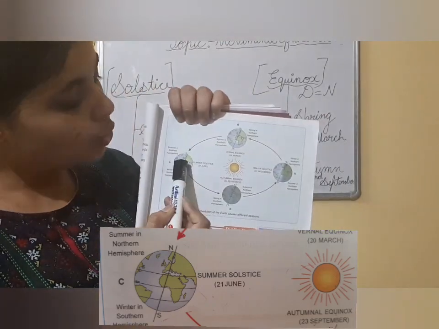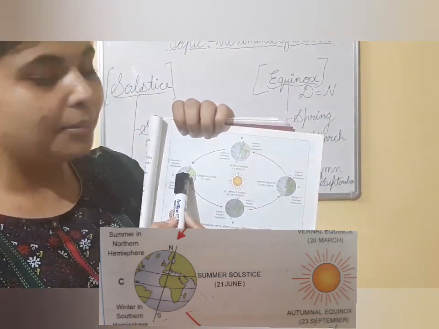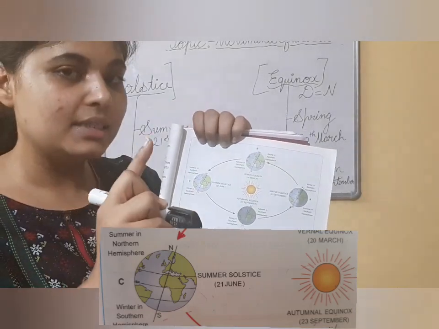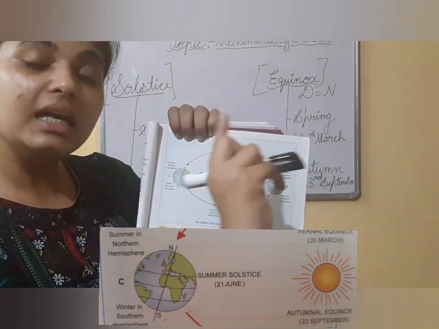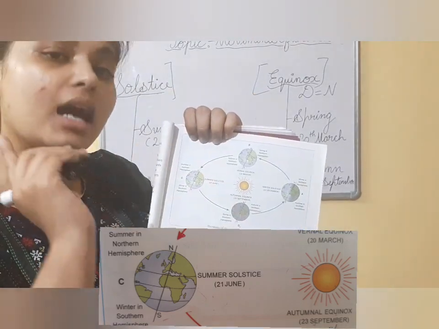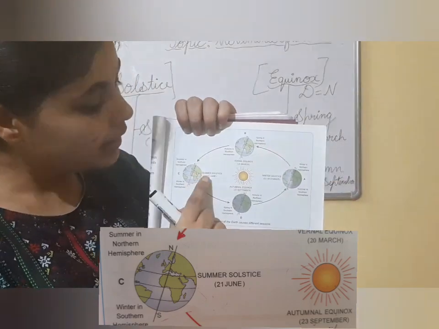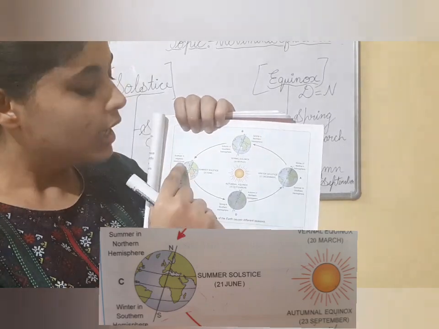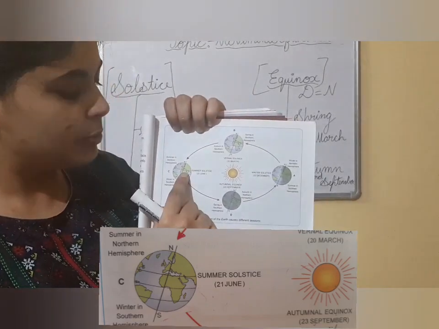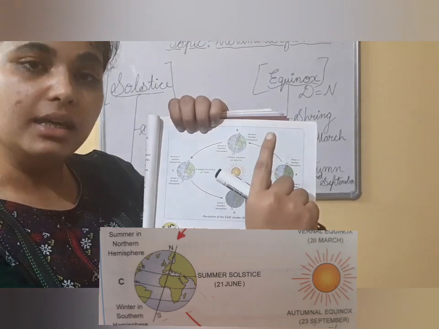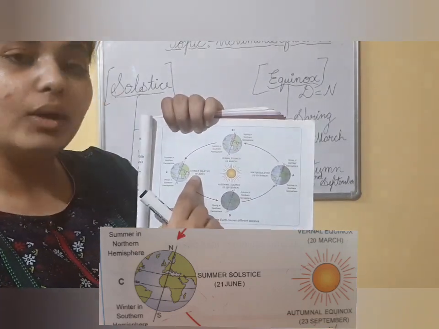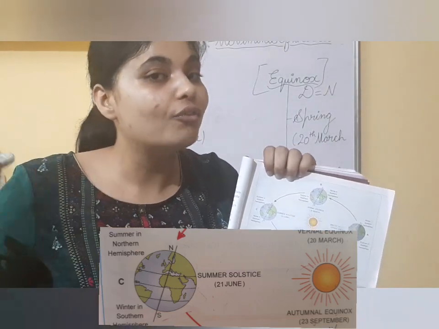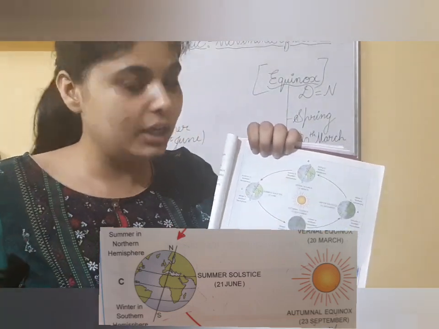At the time of summer in the northern hemisphere, the length of days continues to increase till 21st June. And this 21st June is the longest day of the year.